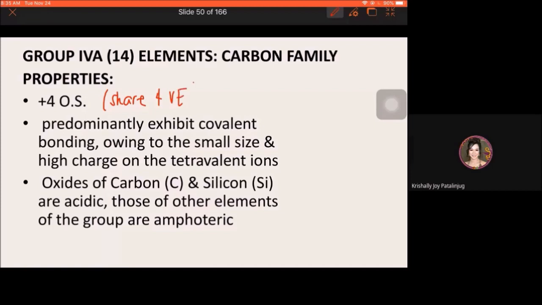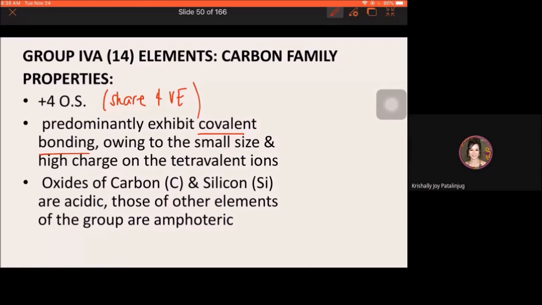Ma'am, bakit share? Bakit hindi lose? Bakit hindi gain electrons? It is because most of the elements under group 4A na family, especially carbon and silicon, are able to form covalent bonds.